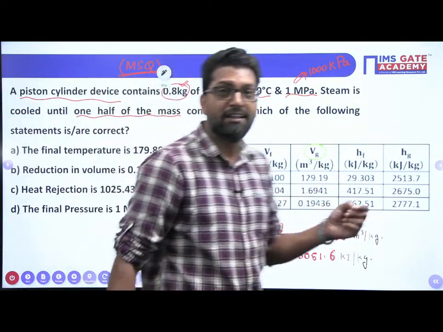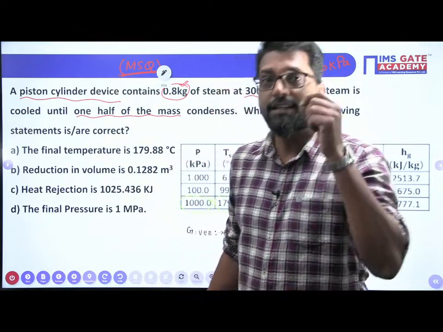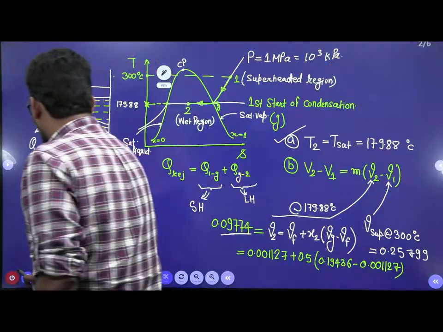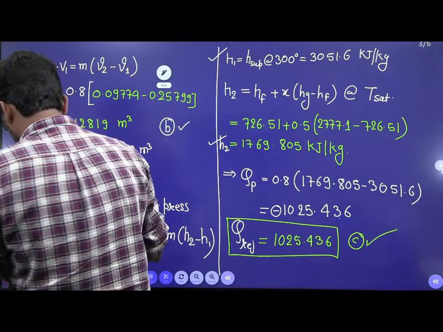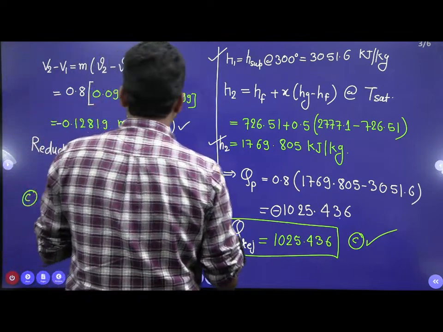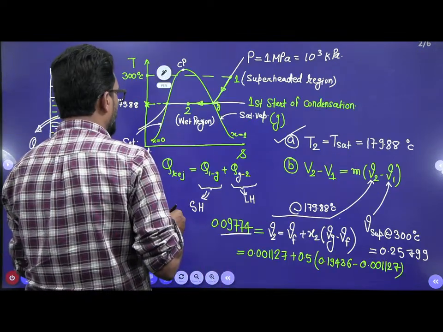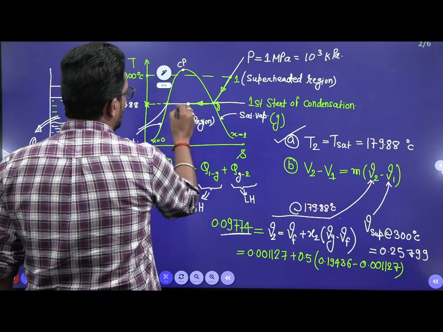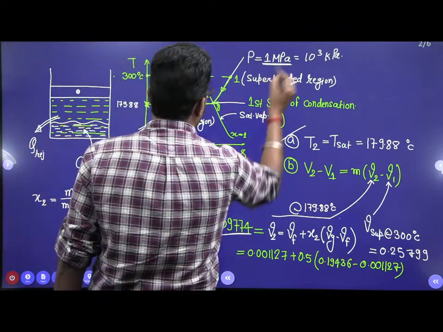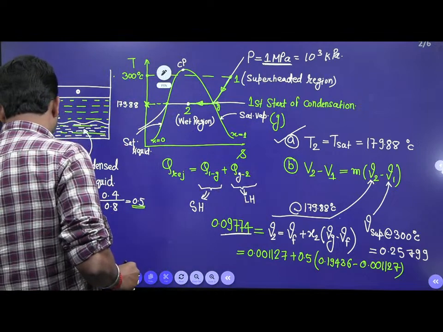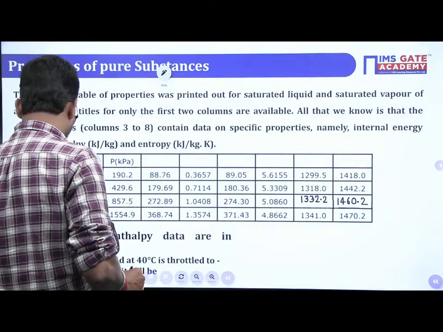Why? Because the final point is at the wet region, and the pressure is 1 megapascal. So final pressure and initial pressure are same.